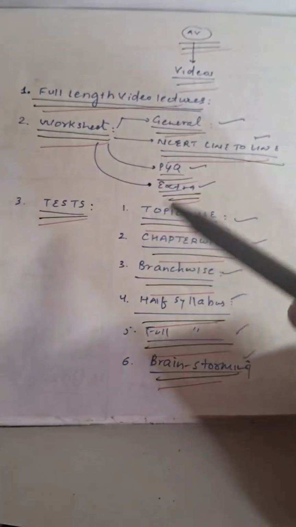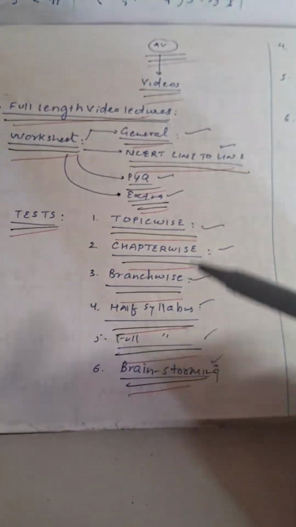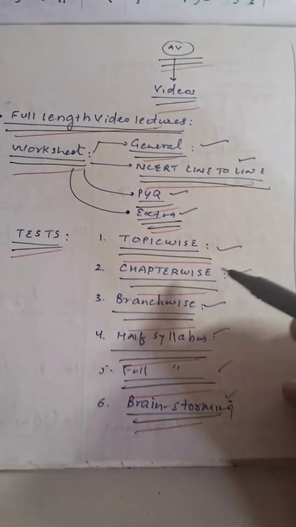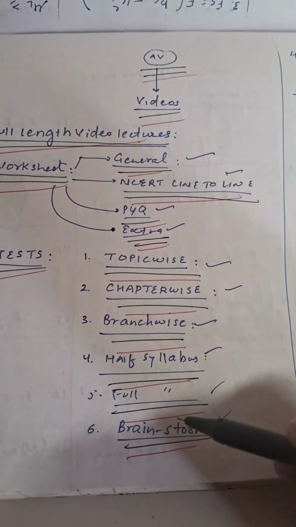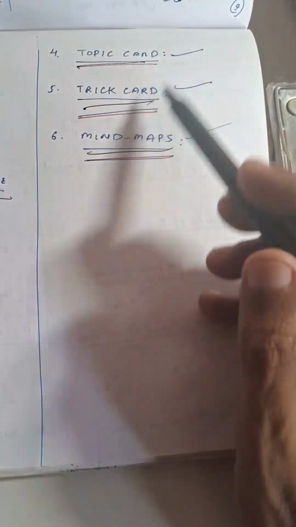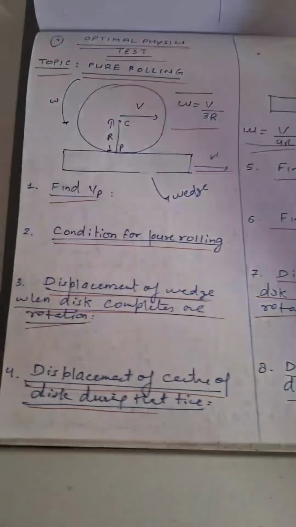Now talking about the tests that we conduct, they are topic wise, then chapter wise, then branch wise, then half syllabus, full syllabus, and then brainstorming. And then we also offer some topic cards, then trick cards, then mind maps. So this is what we offer.